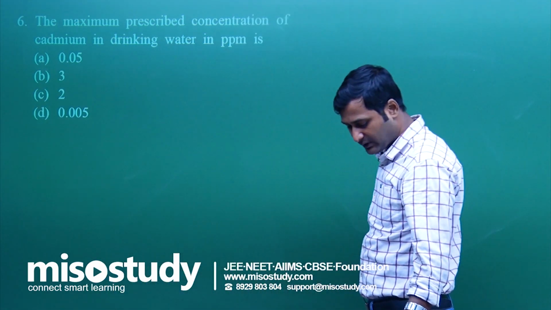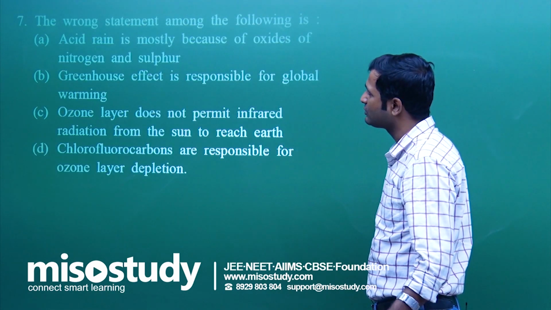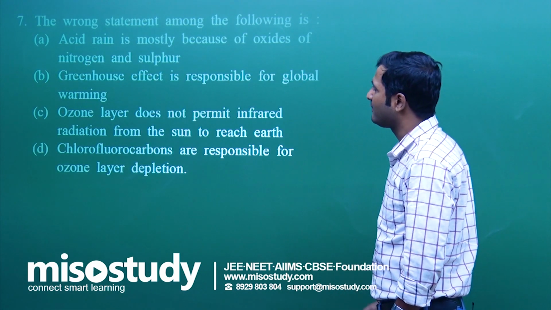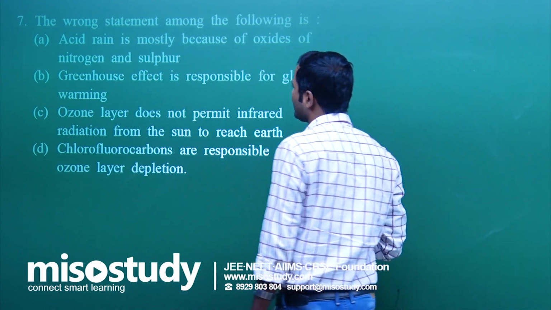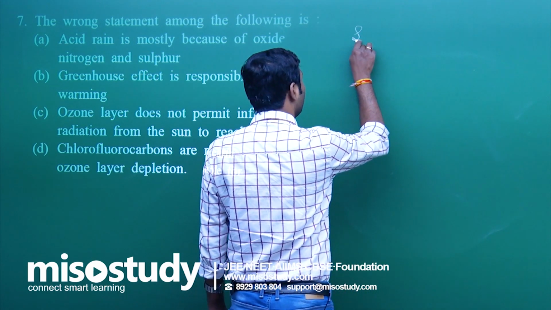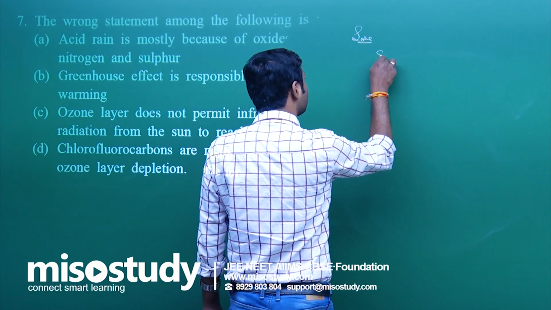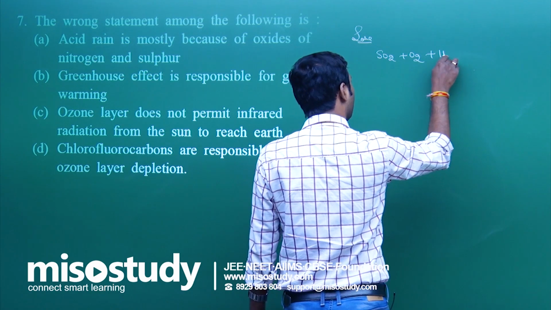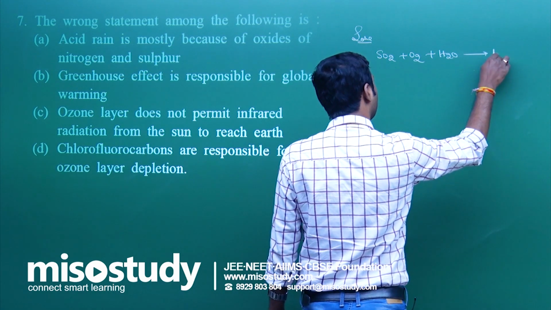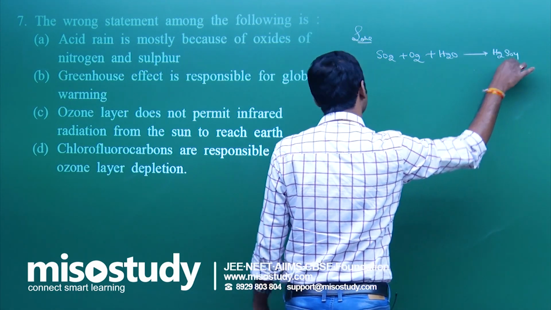Now let's move to the next question. Question number 7, the wrong statement. Acid rain is mostly because of the oxides of nitrogen and sulfur. Completely correct. We know sulfur when mixed with water forms sulfur dioxide, I am not balancing the reaction.